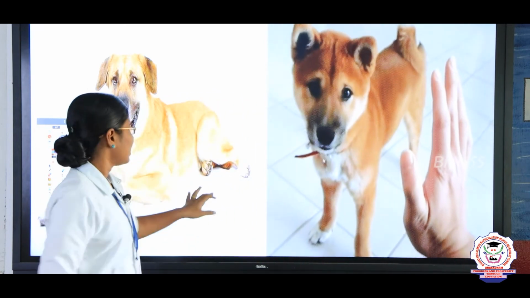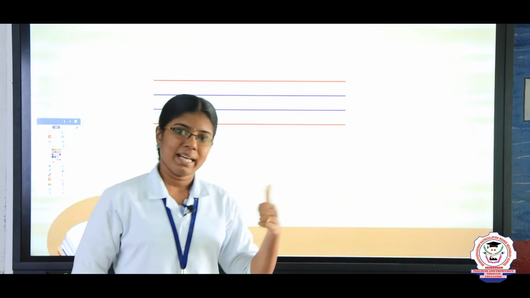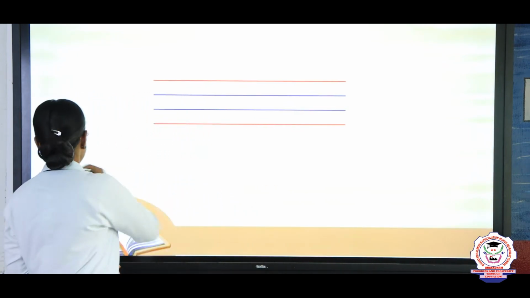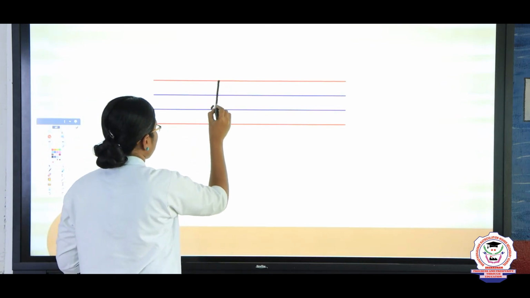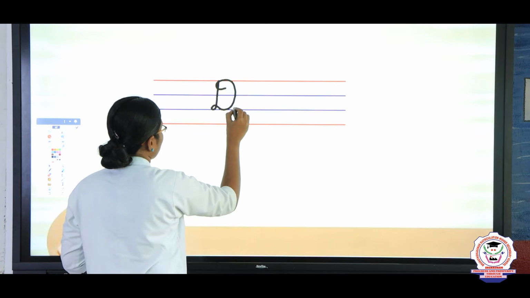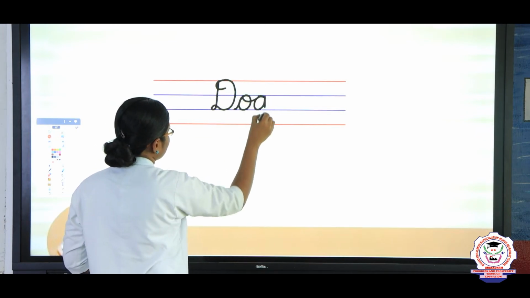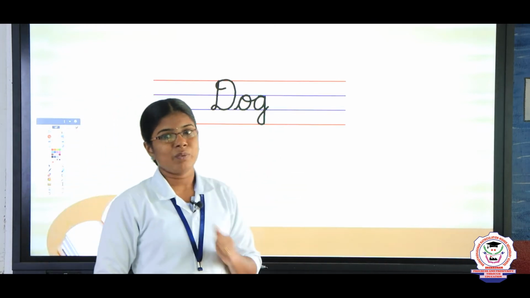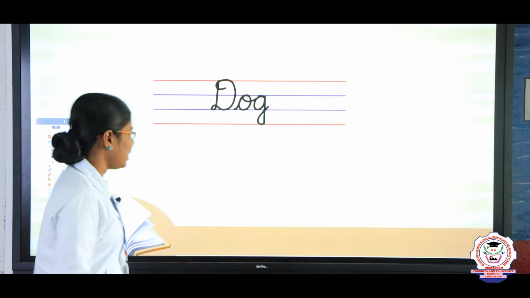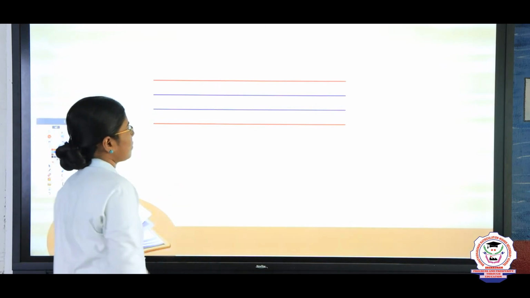Okay. Now listen, we are going to write the spelling of the word dog in the 4-line page. D, O, G, dog. What is the spelling of the word dog? D-O-G, dog. Very good. Move on to the next word, okay?